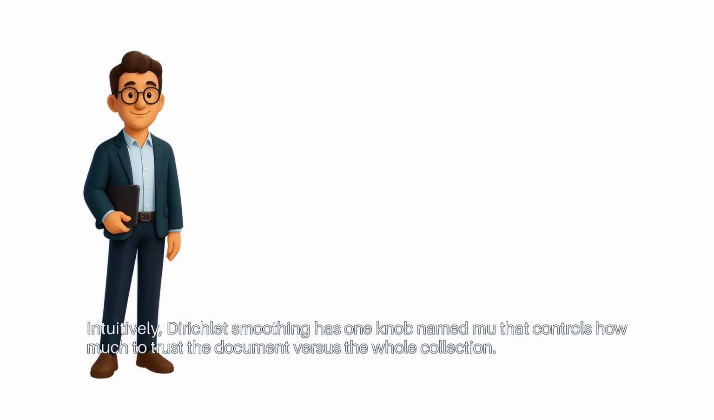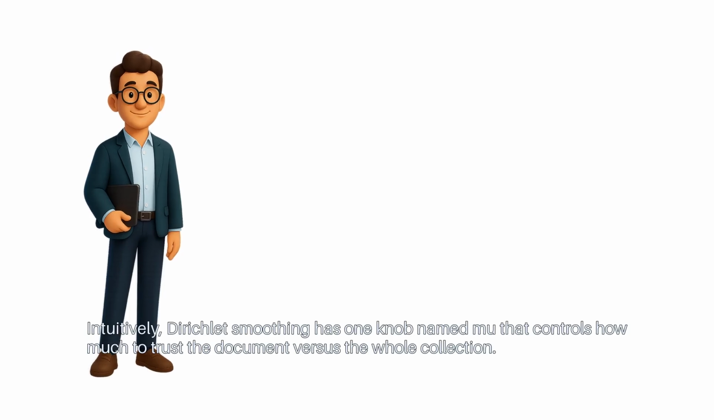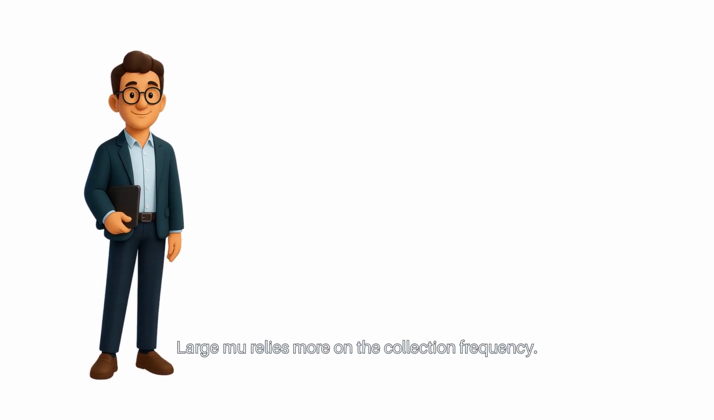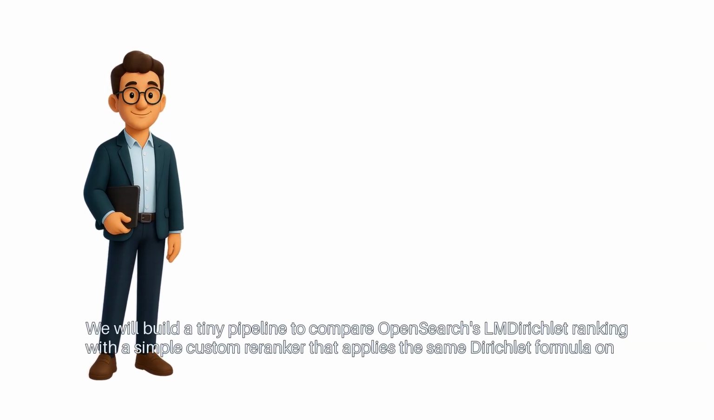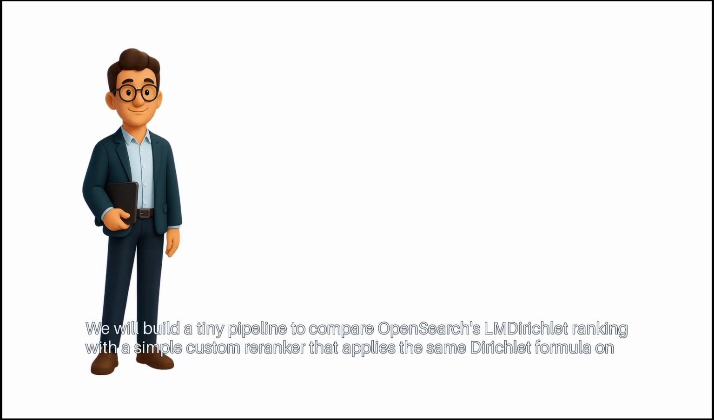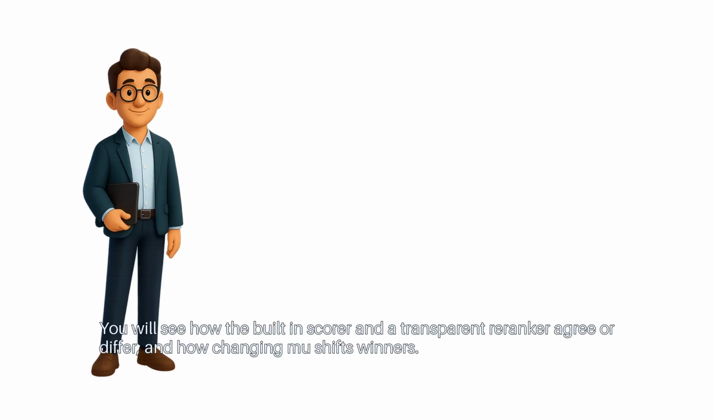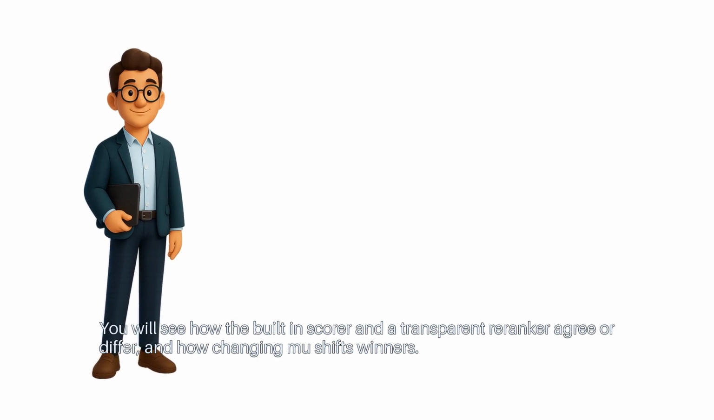Intuitively, Dirichlet smoothing has one knob named mu that controls how much to trust the document versus the whole collection. Small mu trusts the document more. Large mu relies more on the collection frequency. We will build a tiny pipeline to compare OpenSearch's LMDirichlet ranking with a simple custom reranker that applies the same Dirichlet formula on the search hits. This keeps the experiment clear. You will see how the built-in scorer and a transparent reranker agree or differ, and how changing mu shifts winners.